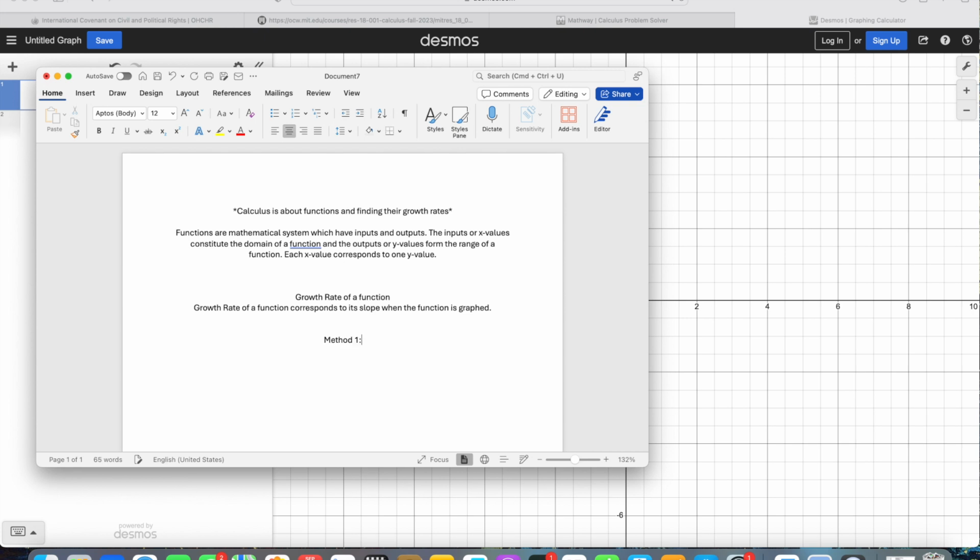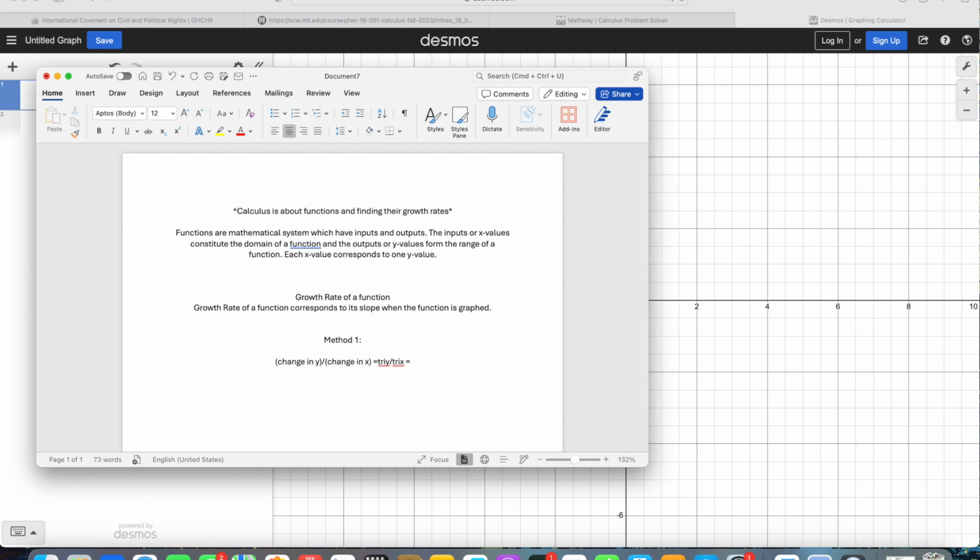There are two methods. Method one, you compute a limit for the function. What we're going to do is take the change in y divided by the change in x, and we take the limit of that ratio as the change in x goes to 0. But first and foremost, let's get something out of the way. This formula, change in y over change in x, can also be seen as delta y divided by delta x.